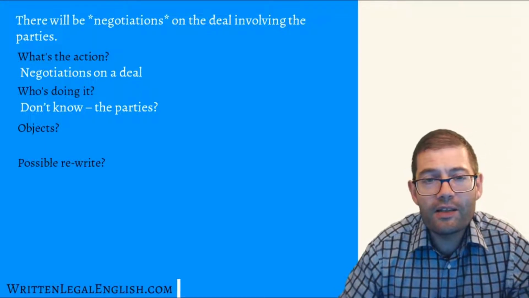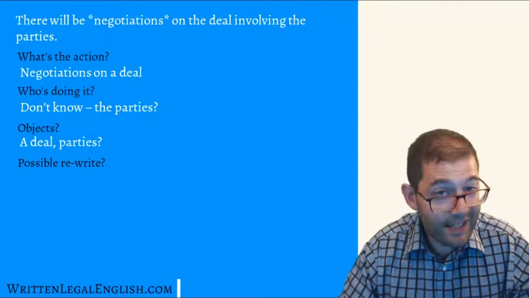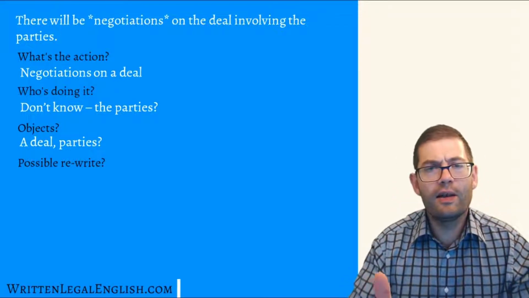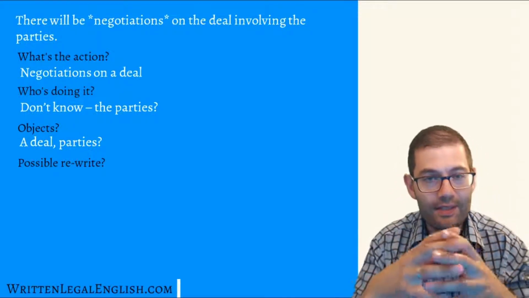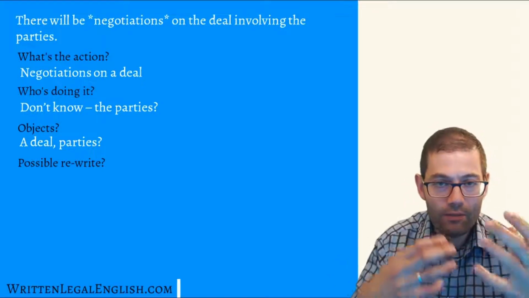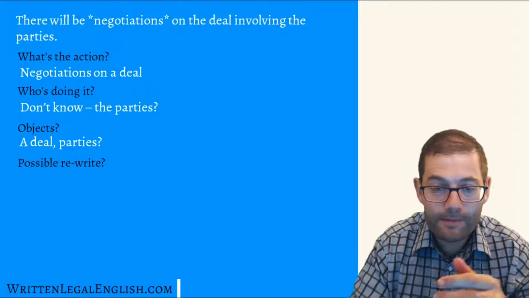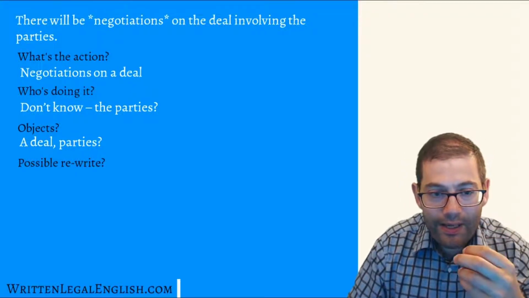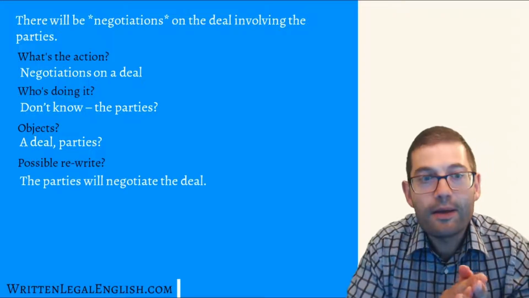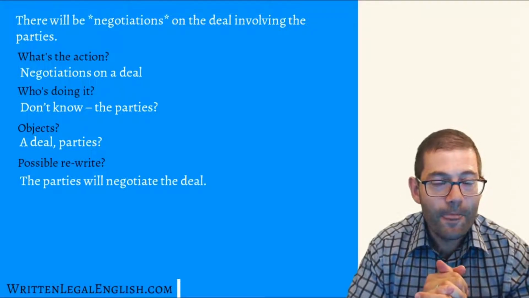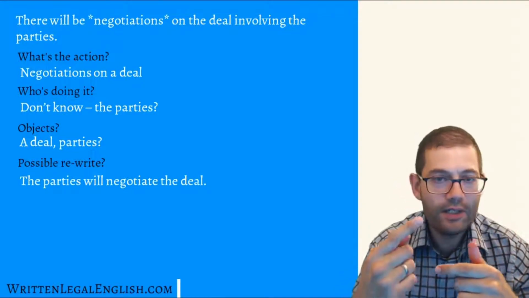Maybe there are some other people or agents involved. Objects, once again, it's clearly the deal, and it might be the parties as well. They might be objects. They're more likely to be subjects, but they could be objects. So once again, we've got this ambiguity here with this sentence. We're asking ourselves lots of questions straight away, as a reader or a listener would. So how can we rewrite this? How can we possibly rewrite this using a strong verb? Well, we might say the parties will negotiate the deal. This would be, I would argue, the most common sense understanding of the original sentence.